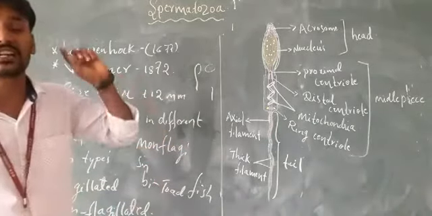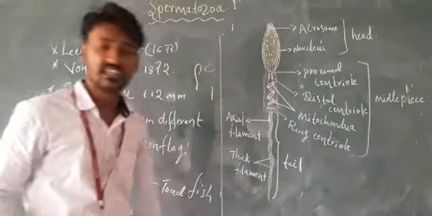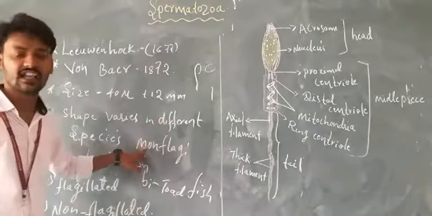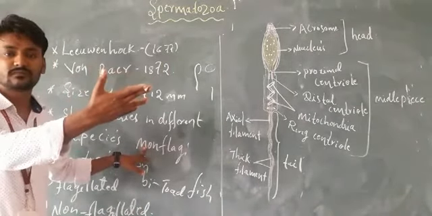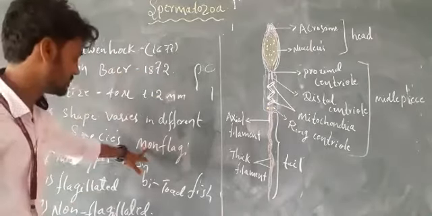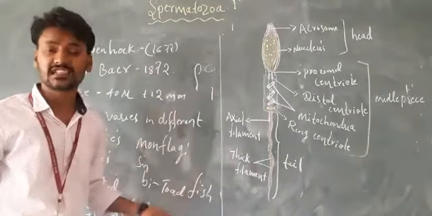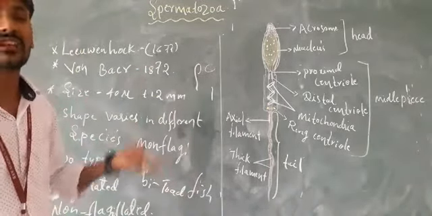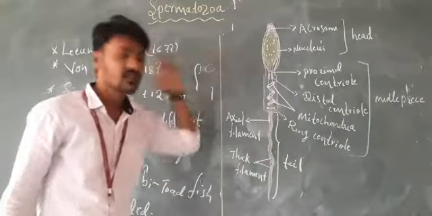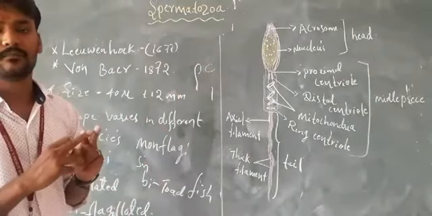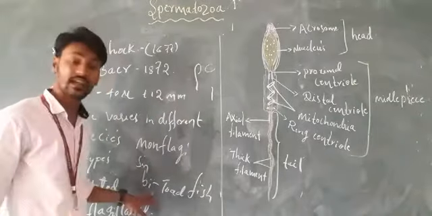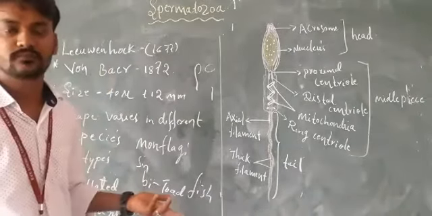Sperms that contain a single flagellum are called monoflagellated. Examples are human beings, horse, and different types of organisms. And biflagellated: which sperms contain two flagella for locomotion? An example is the toad fish.